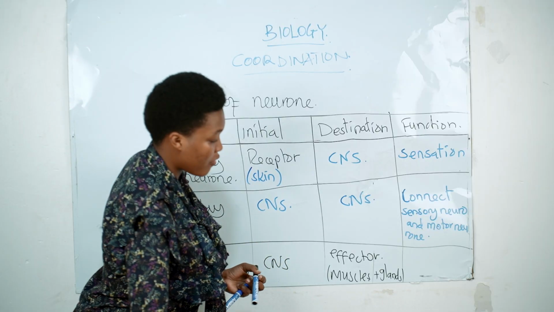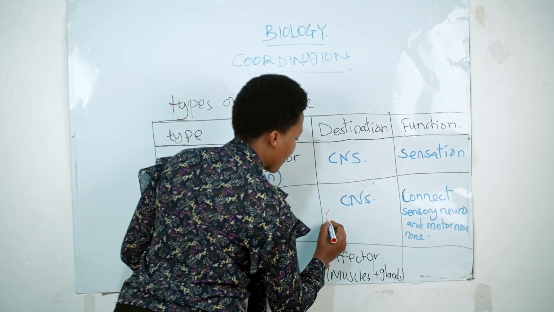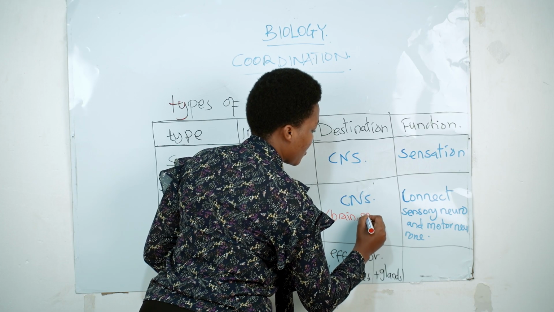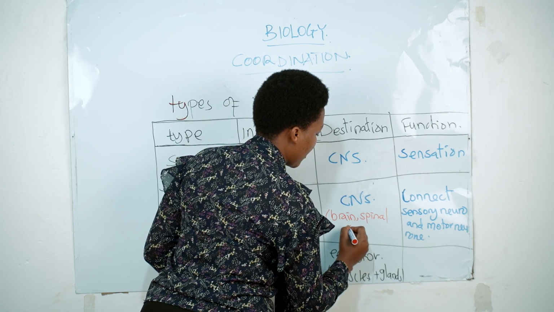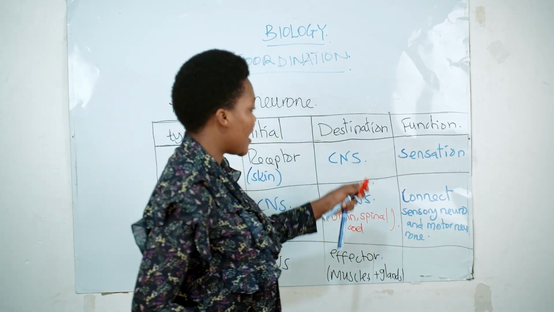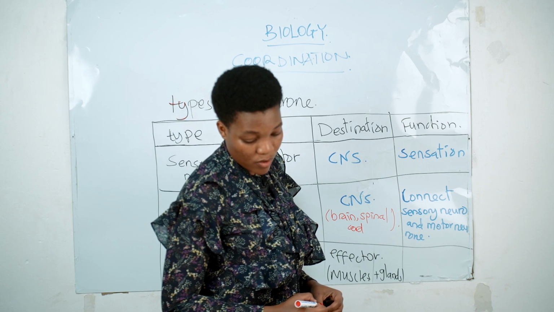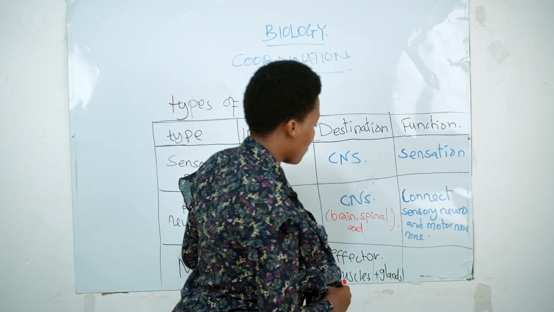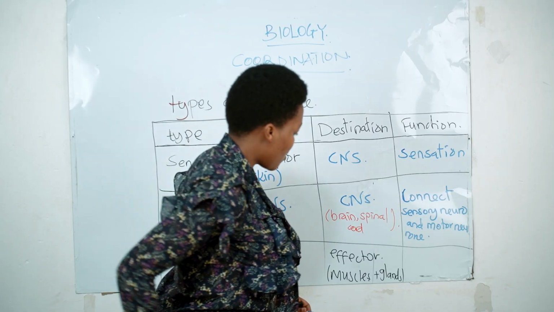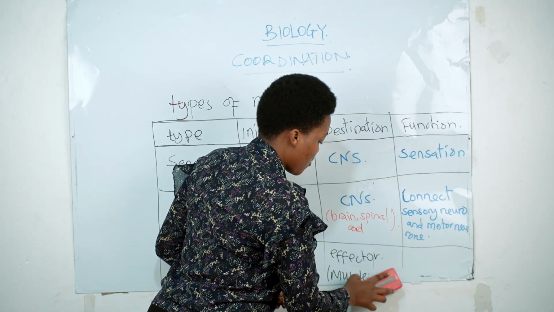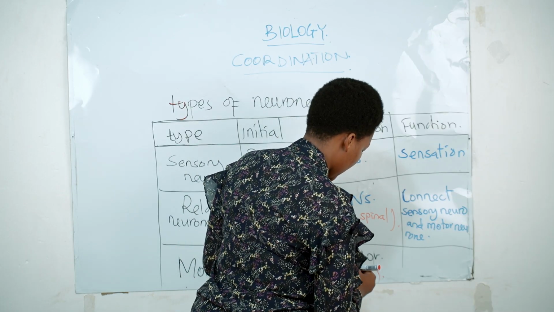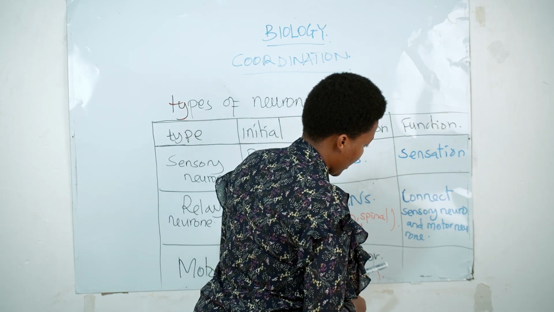The examples of central nervous system here are brain and spinal cord. So the function of the motor neuron here is movement. If it takes the information to the muscle, here the function could be the response, say it is movement.